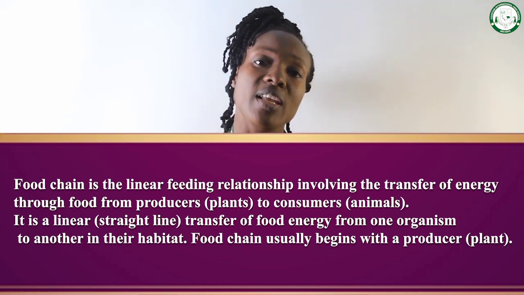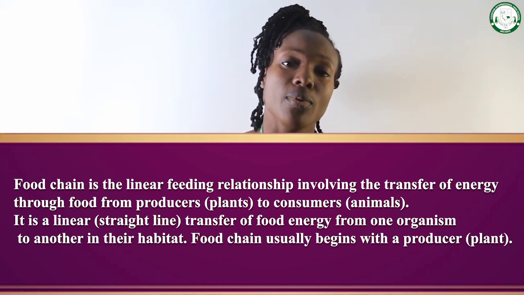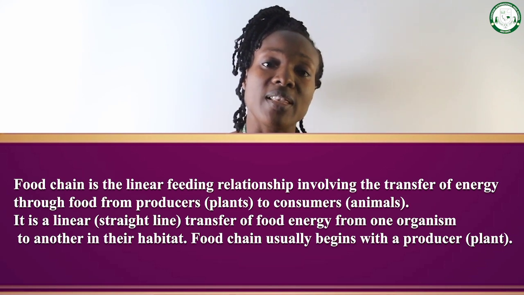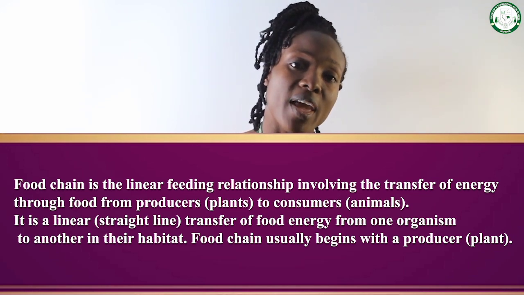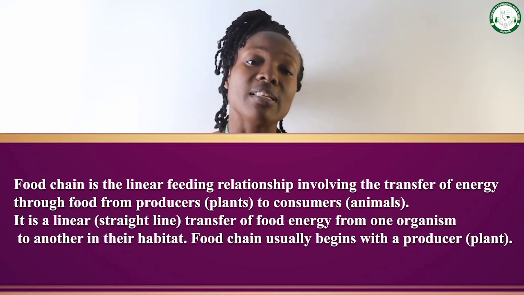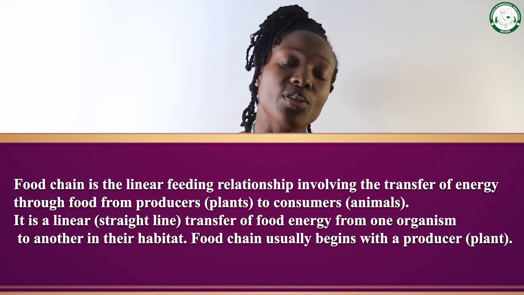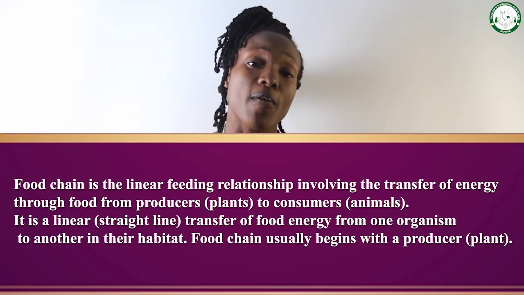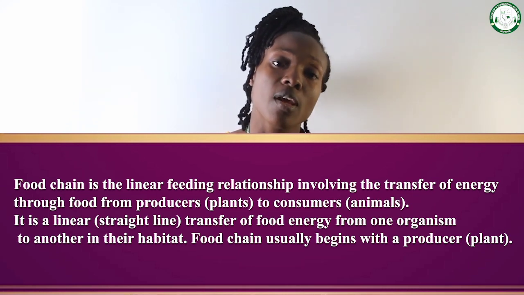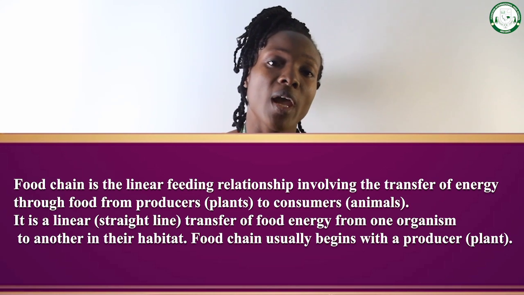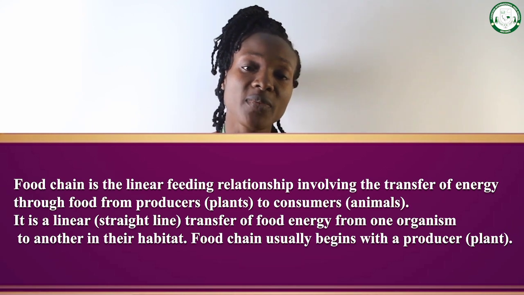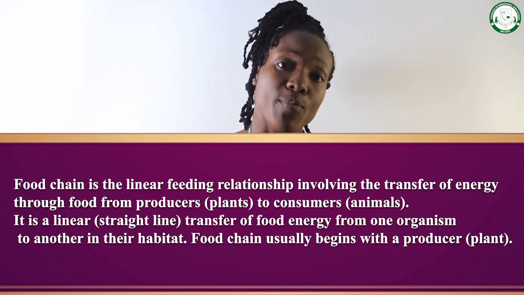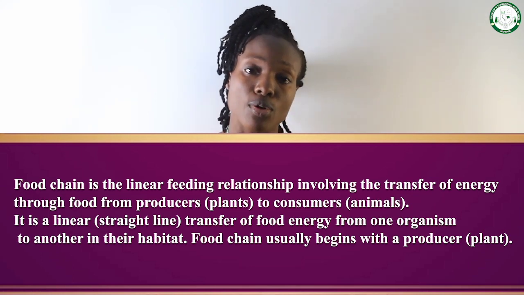Food chain is a linear feeding relationship. It is a linear feeding relationship among organisms in the same environment. So we can say food chain is a linear feeding relationship involving the transfer of energy from producers to the final consumer. I will repeat myself. Food chain is a linear feeding relationship among organisms in the same environment. It involves the transfer of energy from producer to consumer.